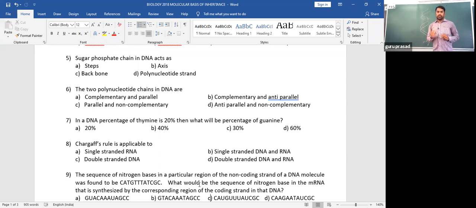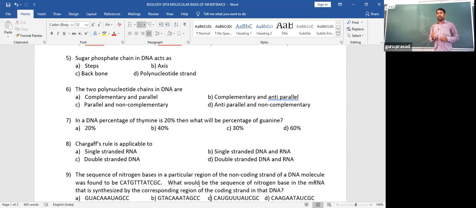Okay, one point. The two polynucleotide chains in DNA are... Under option A, complementary and parallel. Parallel they have mentioned, that makes it wrong. So option A will be skipped. B, complementary and anti-parallel. So we can keep that in mind. Let us consider option C, parallel and non-complementary.